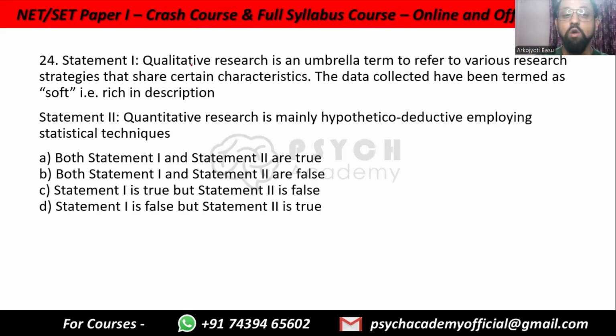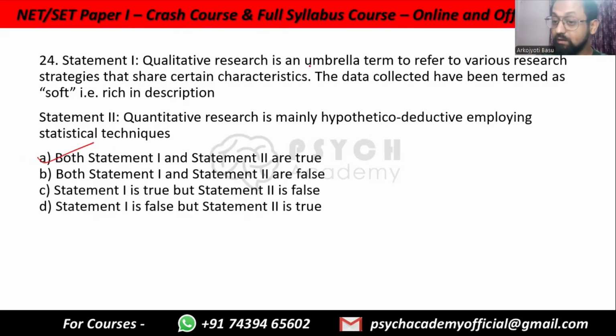Statement 1. Qualitative research is an umbrella term to refer to various research strategies that share certain characteristics. The data collected have been termed as soft, that is rich in description. Statement 2. Quantitative research is mainly hypothetico-deductive, employing statistical techniques. The correct answer here is both statement 1 and 2 are true. Qualitative is an umbrella term.